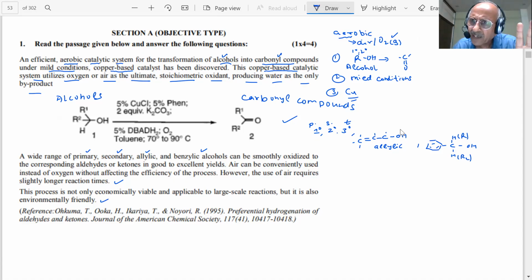Or you need to read again. My point is, the paragraph should be read very clearly. Then we will start answering the questions. If I don't understand or don't read it carefully, I will not be able to answer the question. Is it clear to you? So the main purpose of this lecture is how do we answer the paragraph type question, student. The paragraph is not going to be this one. It will be changed in the paper. And it could be smaller than this, or it could be larger than this. We don't know. We have not seen the paper.